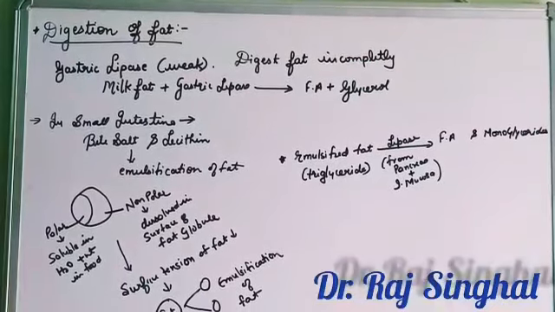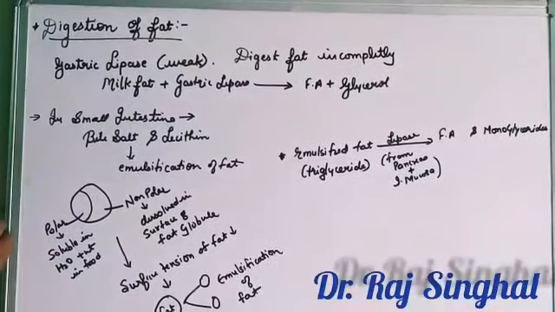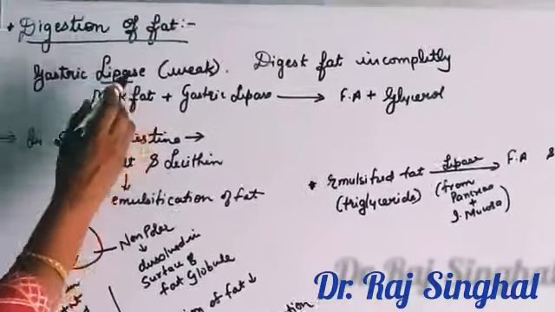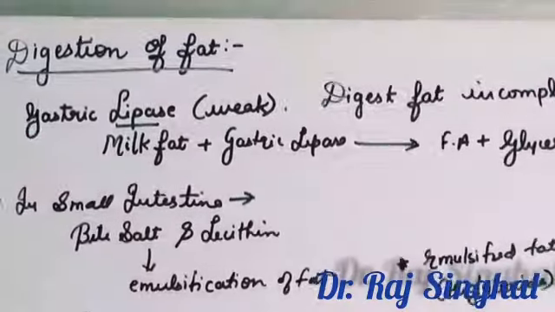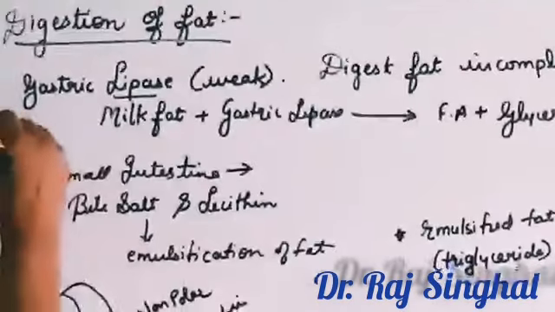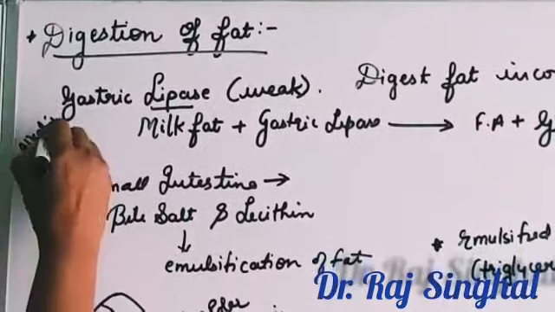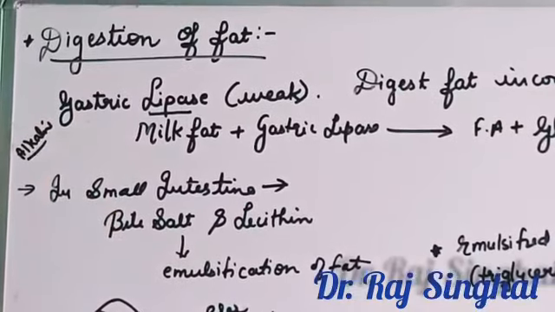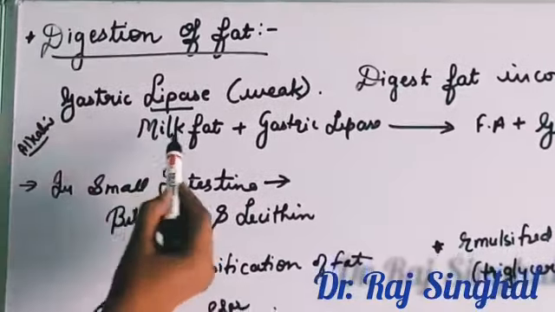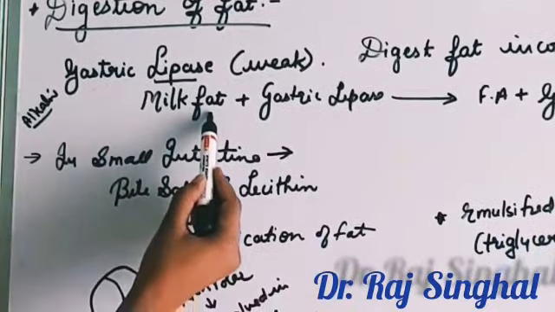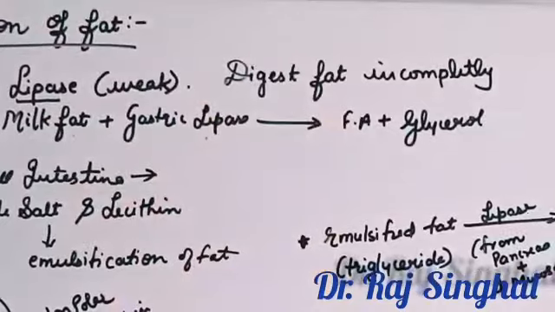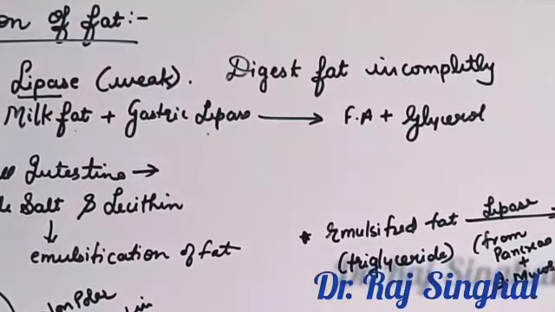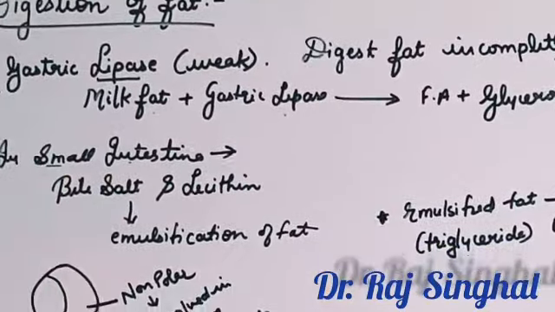Now the digestion of fat. Fat is digested by an enzyme lipase. Lipase is present in very small quantity in gastric juice. It results in incomplete digestion because it works in alkaline medium and gastric juice is acidic in nature. However, a small amount of milk fat, on action of gastric lipase, converts to fatty acid and glycerol. Maximum digestion occurs in the small intestine.